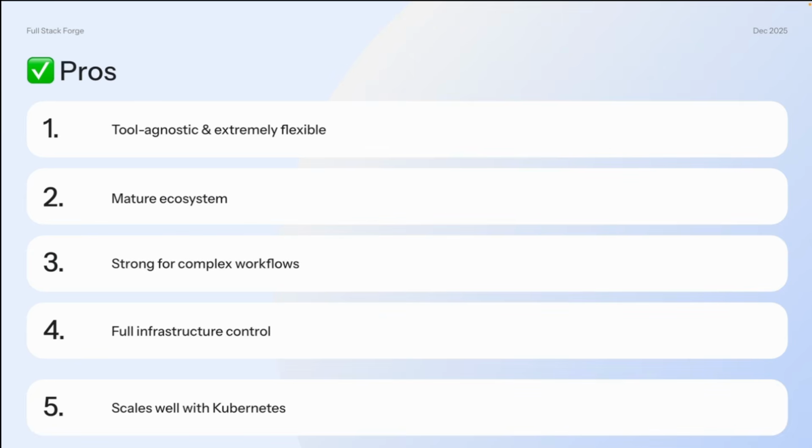Also, it has strong complex workflow support. It's best for multi-repo orchestration if you have very many repos. It also has shared libraries that you can use within your ecosystem. It provides conditional deployments wherever you want to use them, and it also has blue-green and canary deployments. Depending on the use case, you can have multiple environments and multiple deployments based on your need.